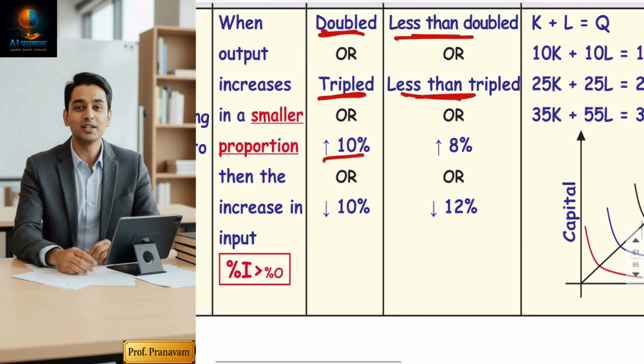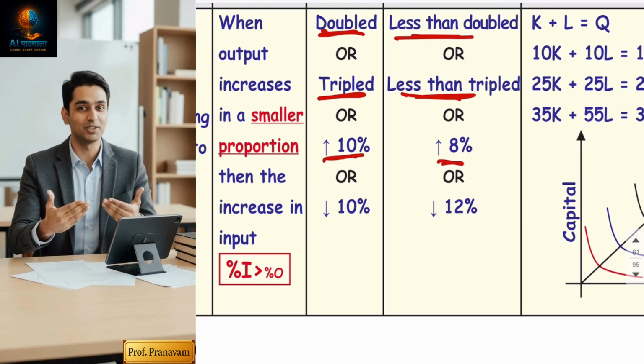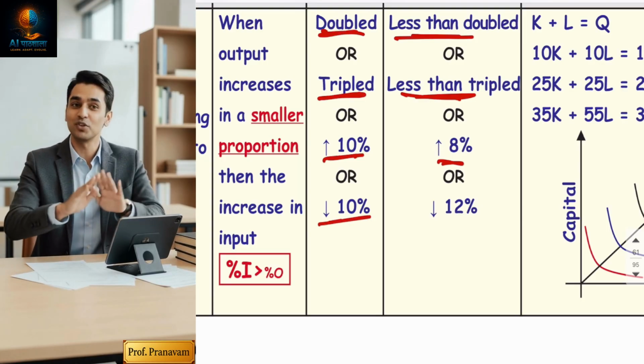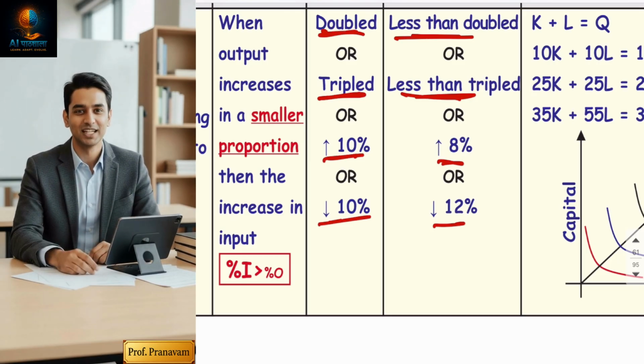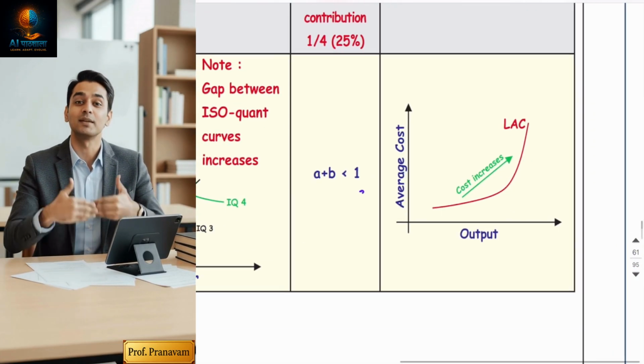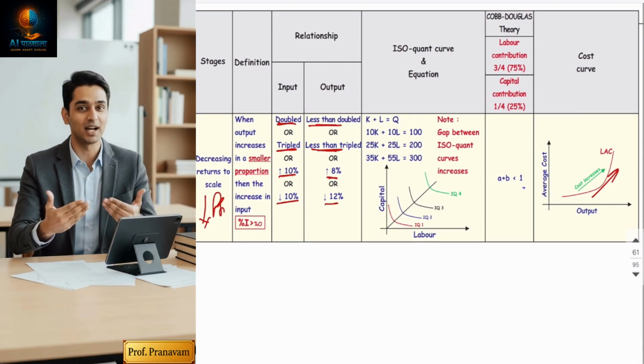So if input increases by 10%, output will increase, but by only 8%, meaning output is lesser. If input falls by 10%, output will fall by a greater 12%, because output should be lesser. So your cost will increase, and in this LAVC curve is increasing. Hope you understood the long run average cost curve.